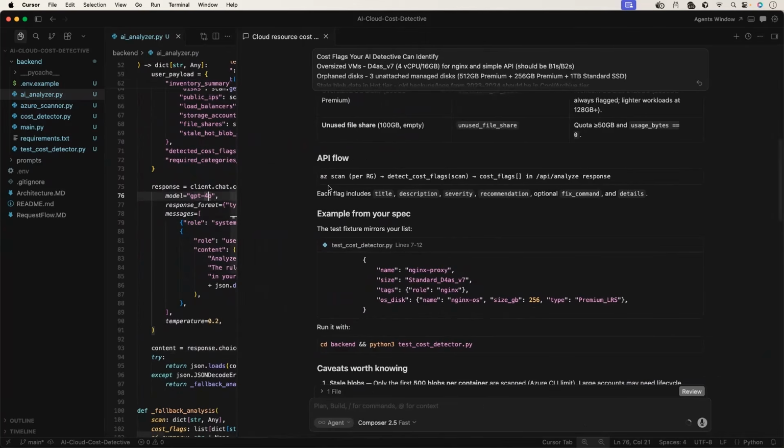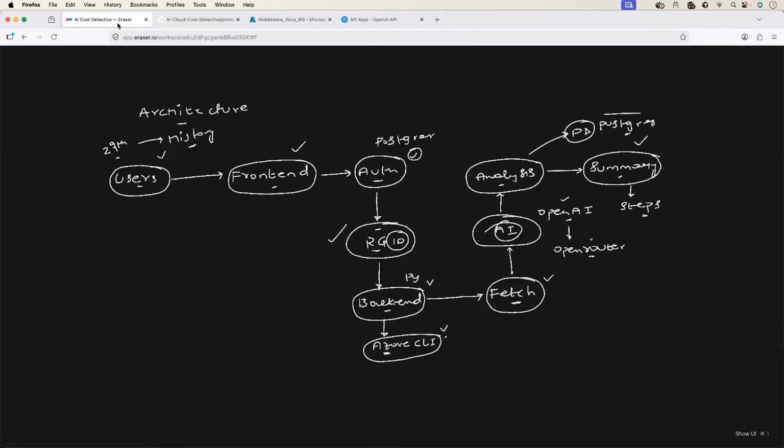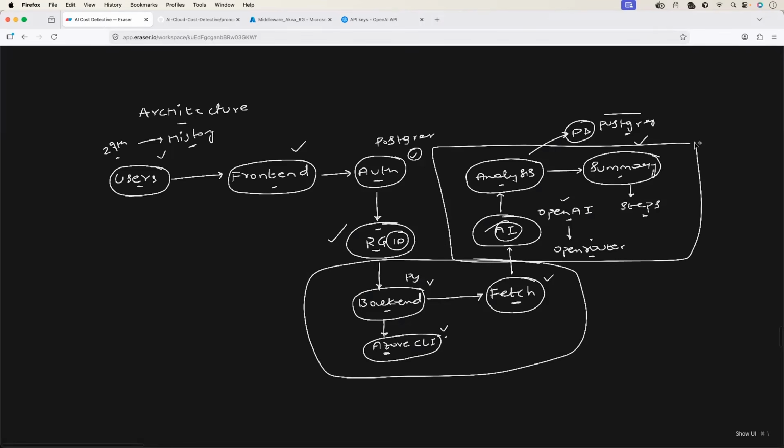So till now, what did we implement? We created the FastAPI backend. The FastAPI backend takes the resource group name. It detects the resources using detect cost flags, the 10 flags that I showed you. It sends the information to the OpenAI models for analysis. This is what we implemented till now. What are the missing pieces? Let's go back to our architecture. So here we implemented the backend and the OpenAI analysis.